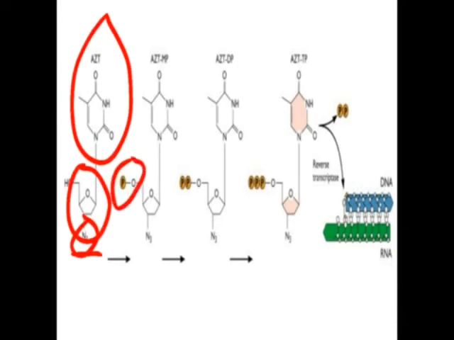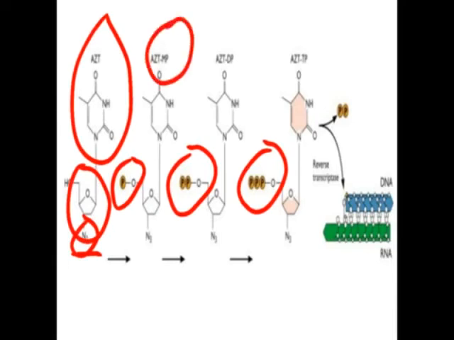Then it again undergoes phosphorylation, so another phosphate group is attached, then again phosphorylation, so three phosphate groups are attached. So it is called AZT monophosphate, azidothymidine monophosphate, as it consists of one phosphate. Then azidothymidine diphosphate, then azidothymidine triphosphate.